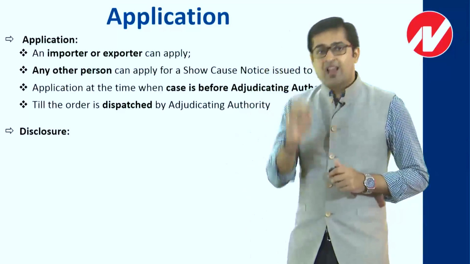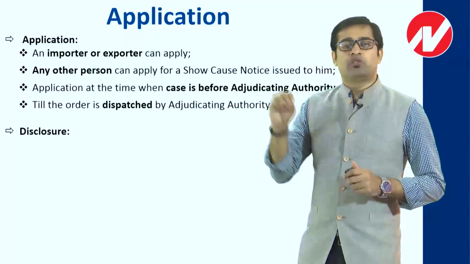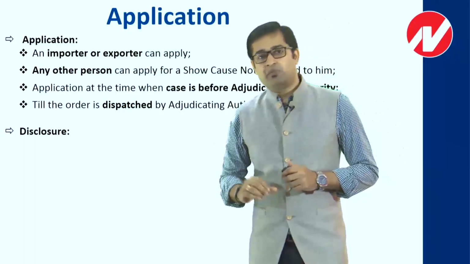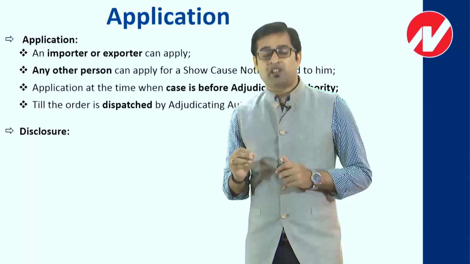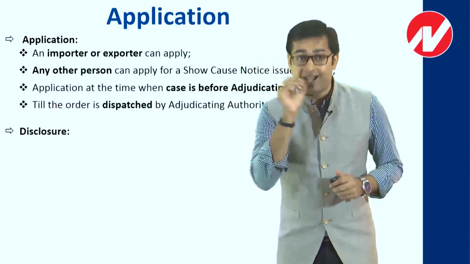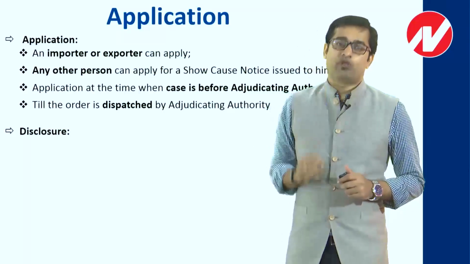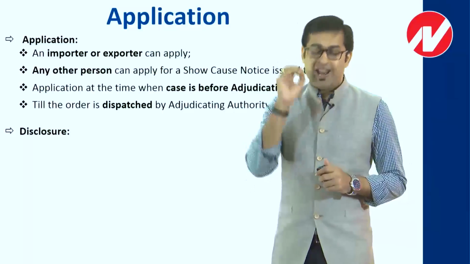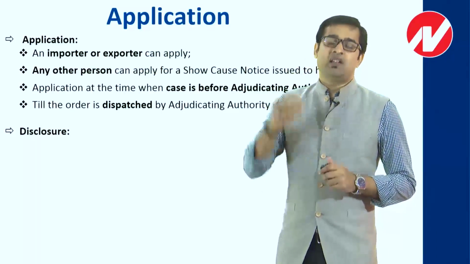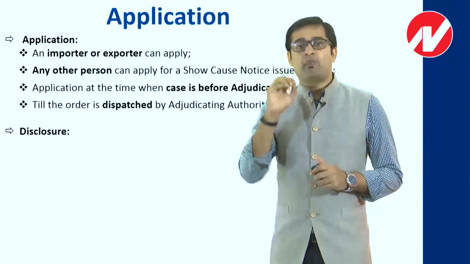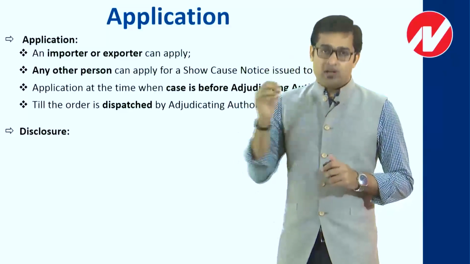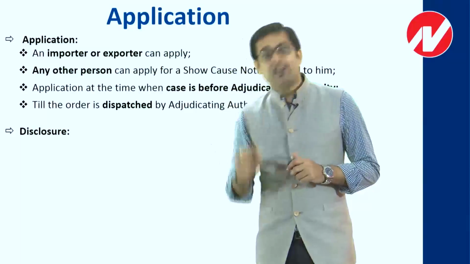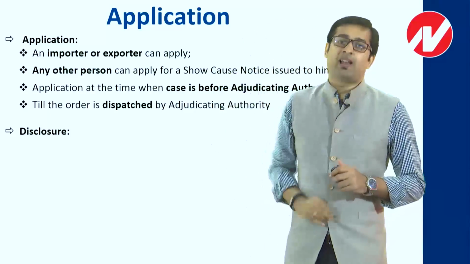Now when I have received a notice, I use the words that the case is with an adjudicating authority, so I can approach the settlement commission. When I approach the settlement commission, I am asking for settlement. When I ask for settlement, I need to first give my stand, that is, I need to give a disclosure, whereby I will disclose very clearly that I originally assessed my tax as 10 lakh rupees, but that was not a correct assessment.